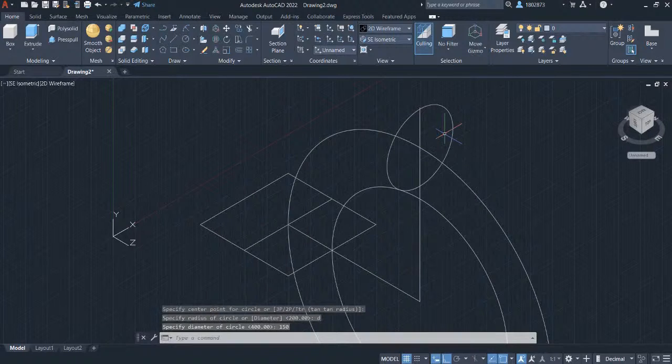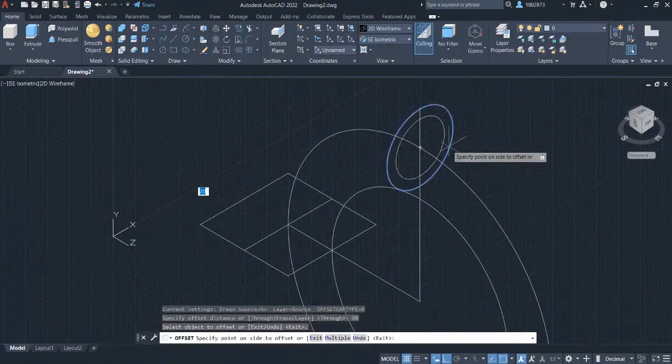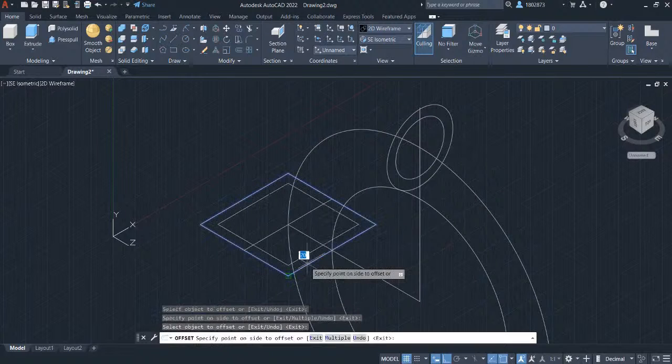Let's create an offset to this circle. Press OFF and select offset. Specify the distance to be 20. Press Enter. Select this circle and left click here. Also, let's select the rectangle and left click here.